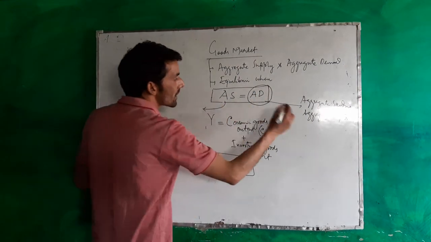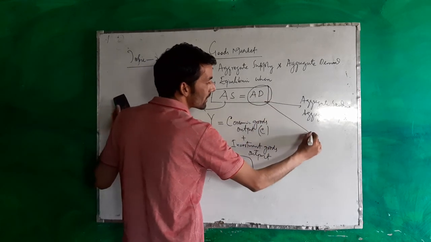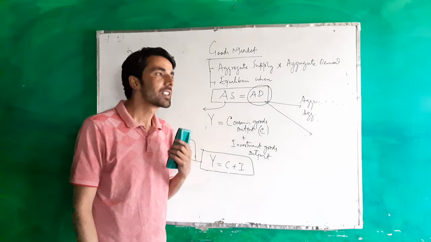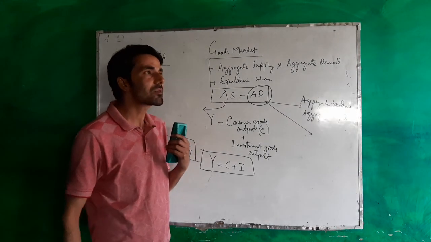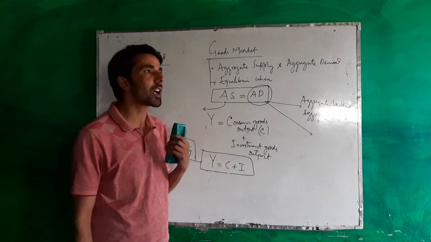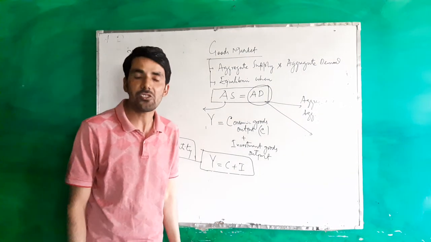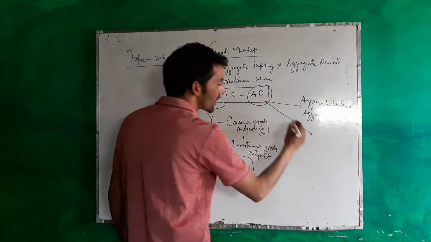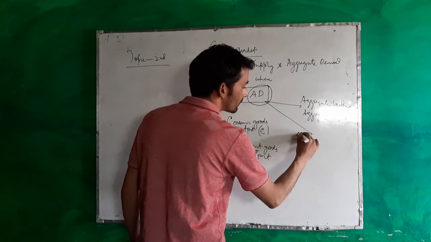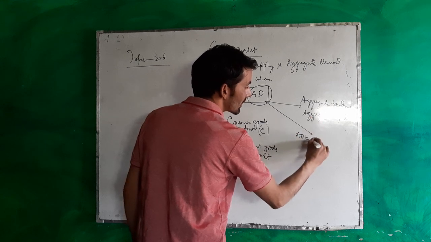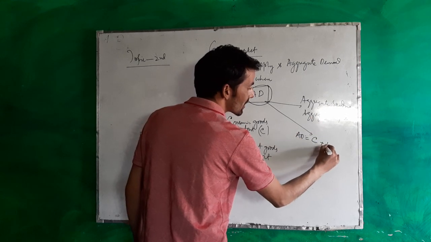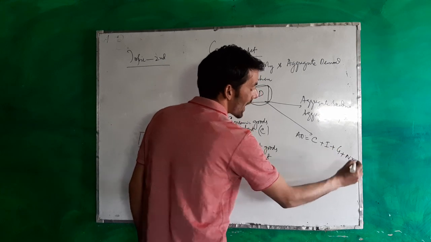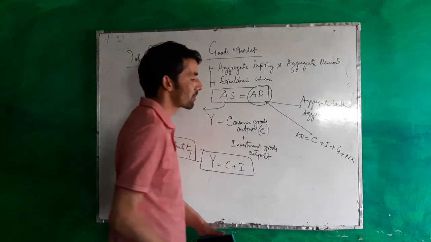Now, if we decompose this aggregate demand or aggregate expenditure, it was first decomposed into components by John Maynard Keynes in order to simplify the analysis. So aggregate demand is equal to consumption expenditure plus investment expenditure plus government spending plus net exports, that is exports minus imports.